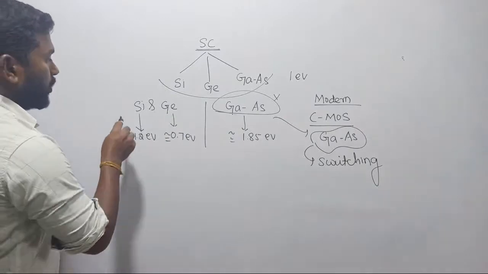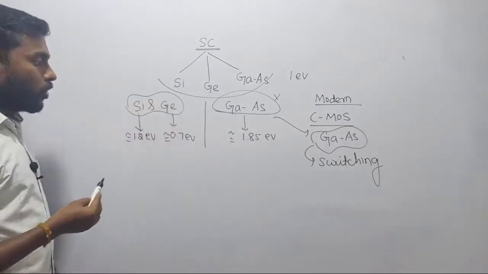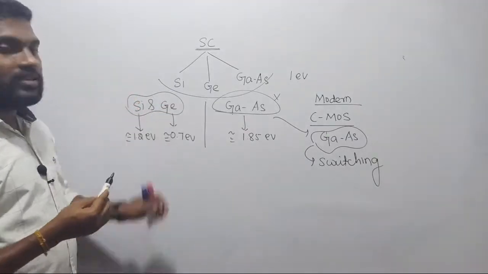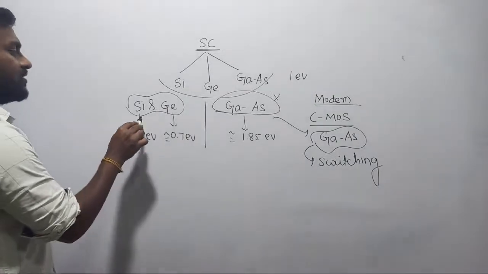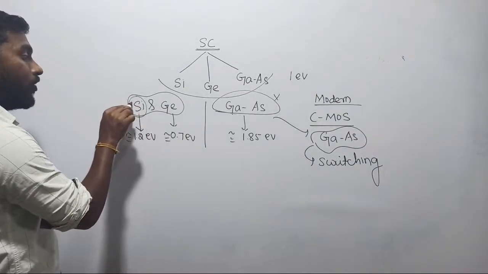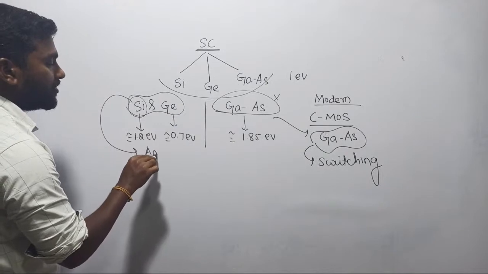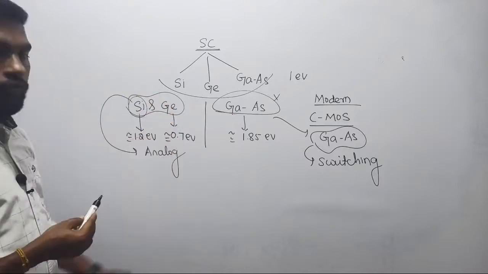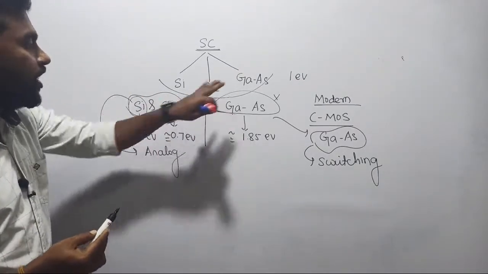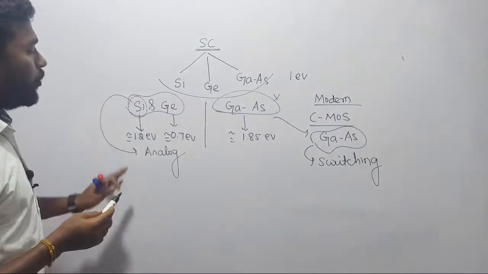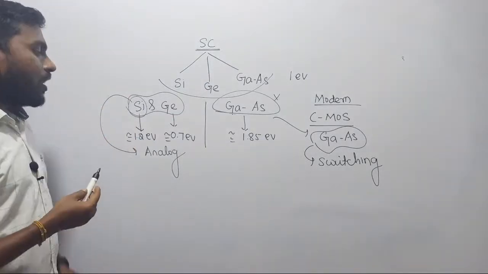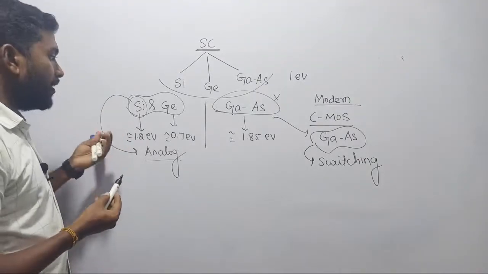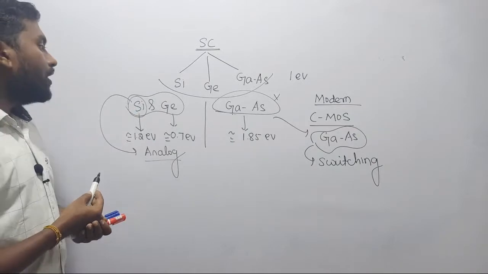Okay, let us come back. Let us take silicon and germanium. Though both silicon and germanium materials can be used to design analog switches, many of you have already studied them. Silicon material is often preferred to design analog switches. We are not giving priority to germanium. Why, sir? Out of three materials, two have been selected, and now out of those two, only one will be selected to design analog switches. What is the beauty of silicon when I compare it with germanium? Let us see.